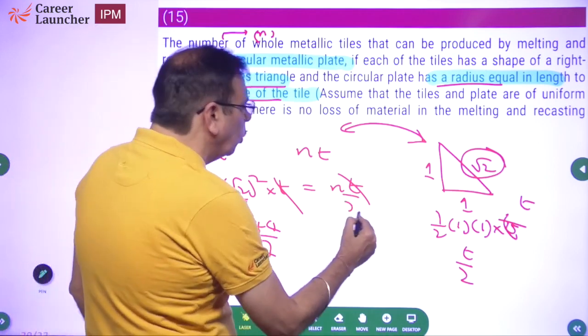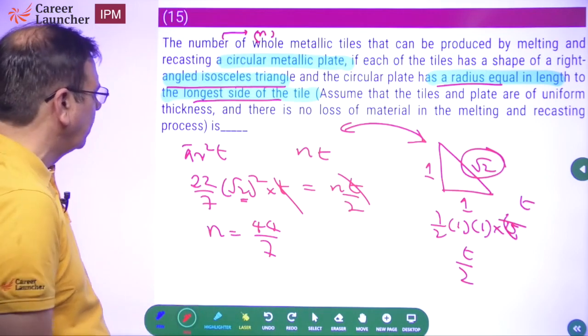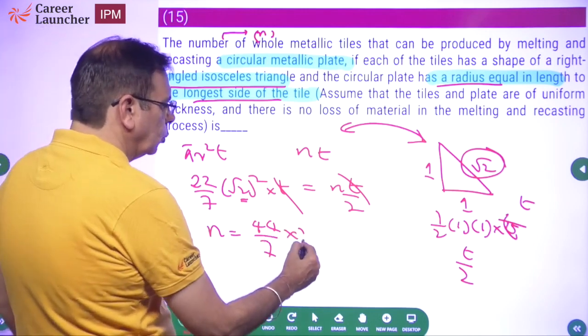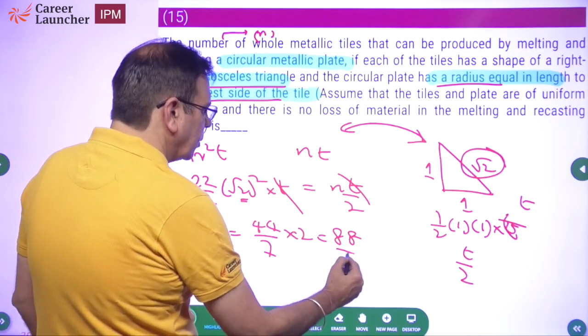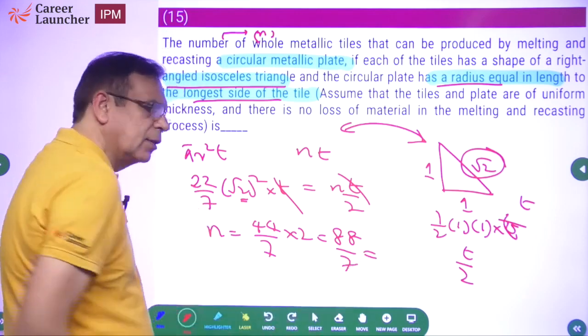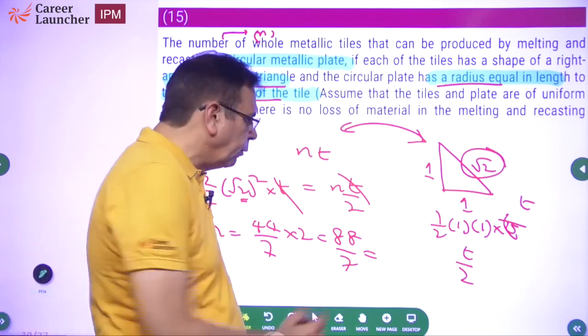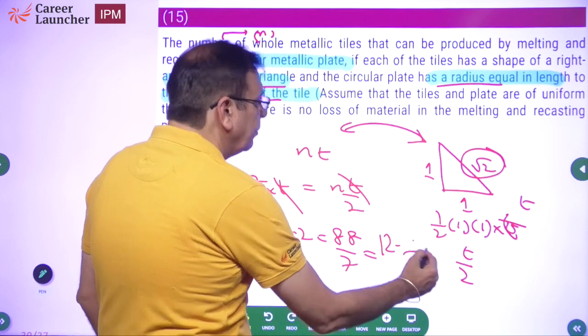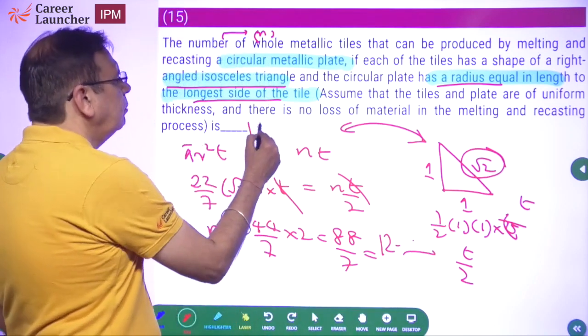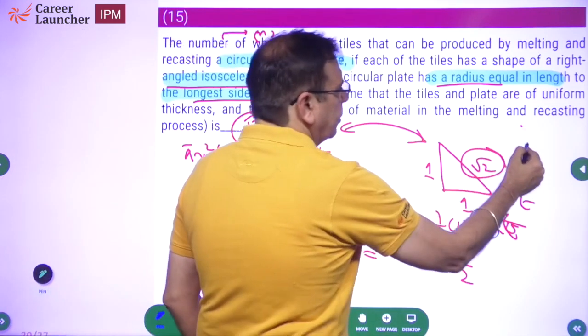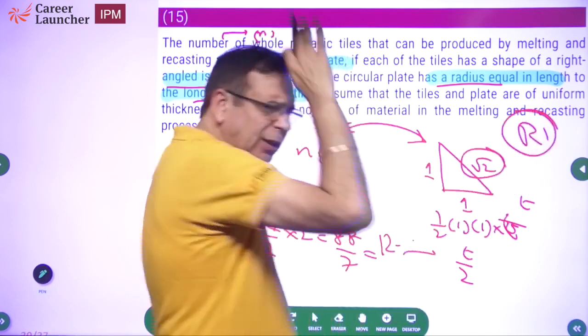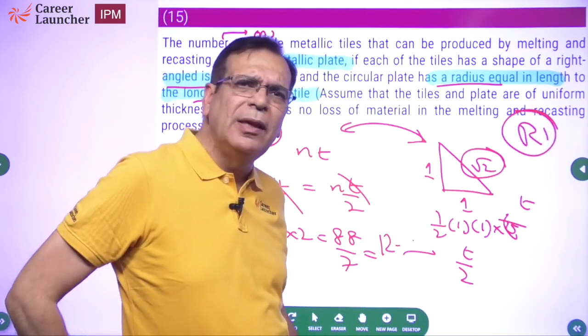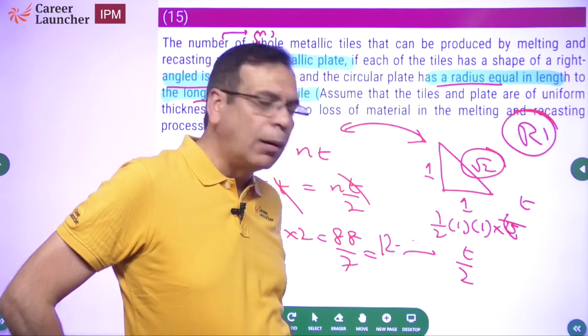Oh, nT by 2. I'm sorry, I was wondering if something was wrong. Okay, so this becomes into 2, 88 by 7. What will that be? 7 times 12 is 84. So this is 12 point something. So the answer has to be 12. Okay. This is a definite question and I know I can do it within 3 odd minutes, so I will do it right up front.